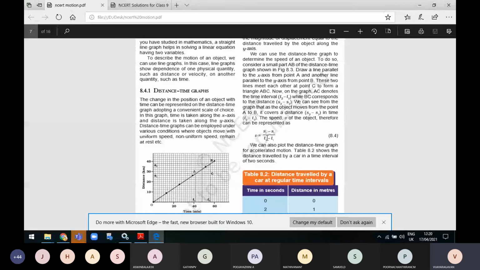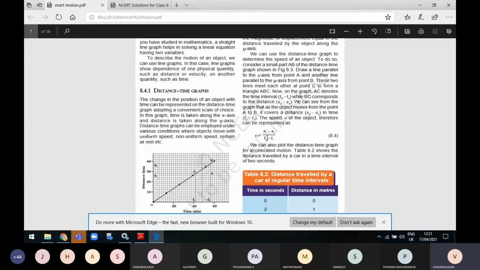Now on the graph, AC denotes the time interval T2 and T1. Where is it meeting? It is meeting at 40 and 60. So we are taking the two times. The initial time is T1 and the final time is T2. A represents the starting time and B the final time of that graph. So for getting the correct time, we subtract T2 minus T1.